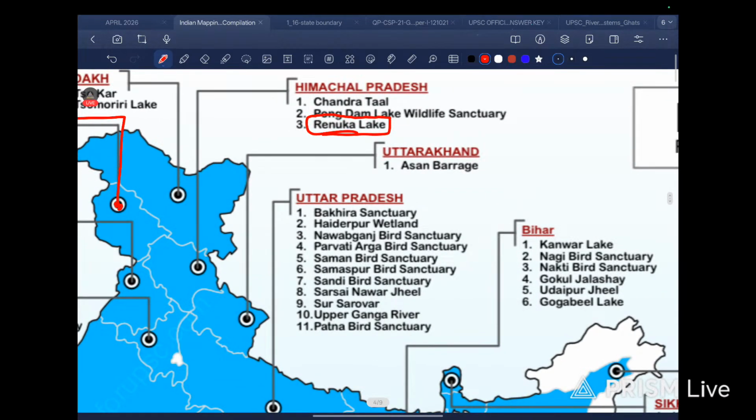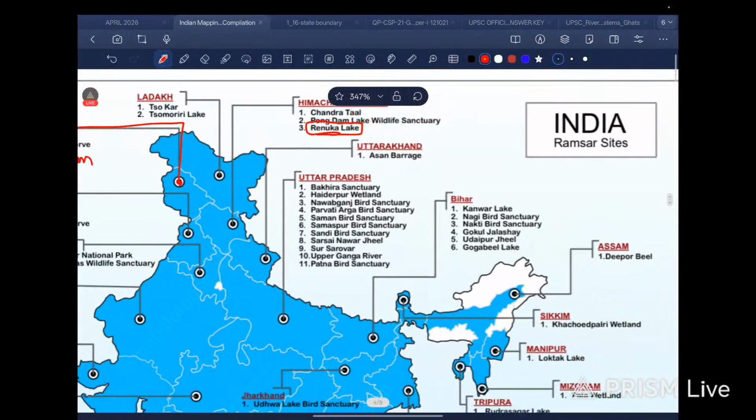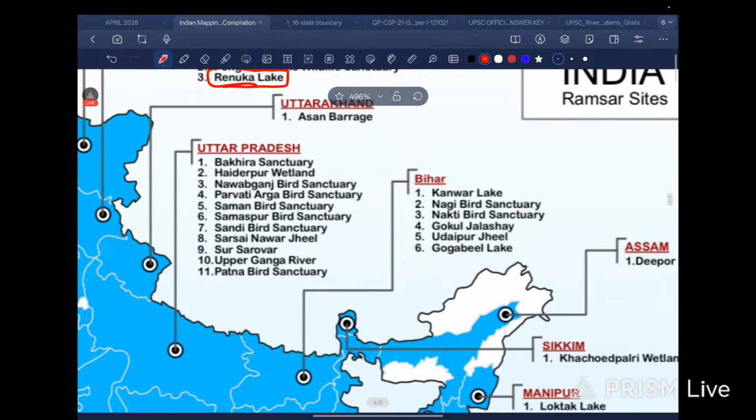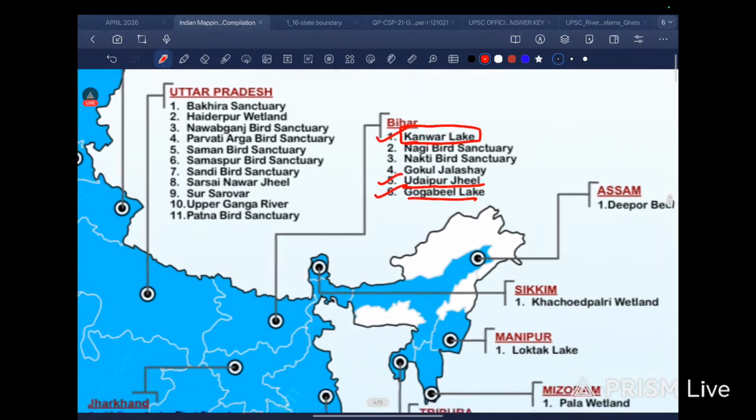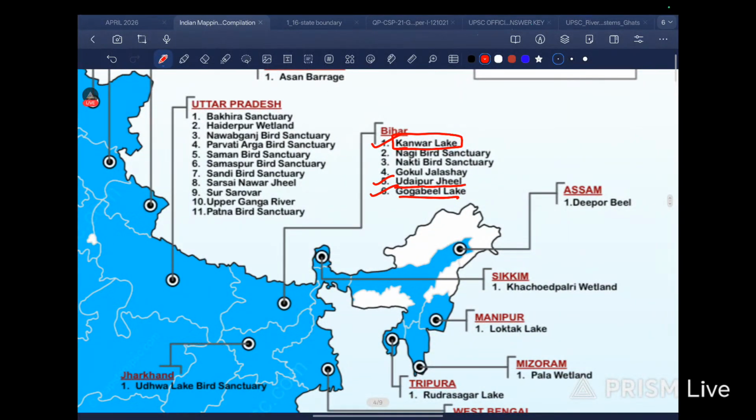Uttar Pradesh, it's just a big long list. In Bihar we have Udaipur Jheel, Kanwar Lake, Gogabil Lake. This is, everything is in Bihar. In Assam we have Dipur Bil, okay, Bil. Here is also Bil.